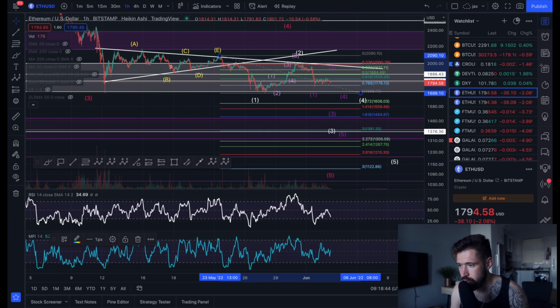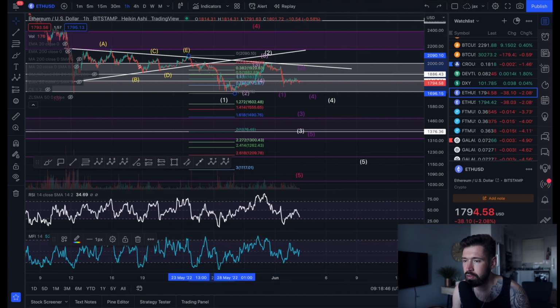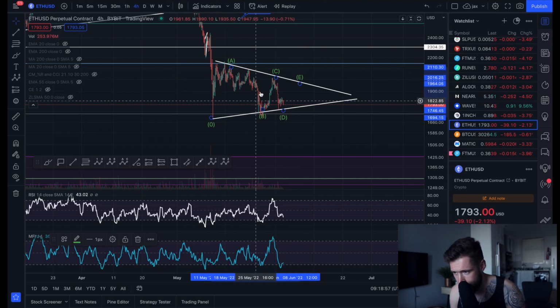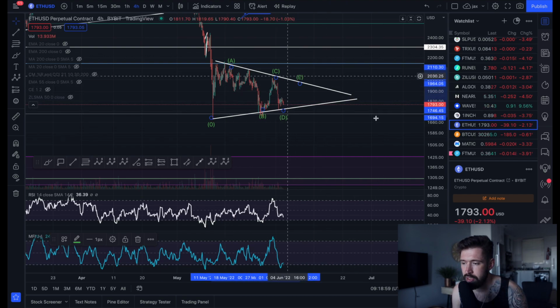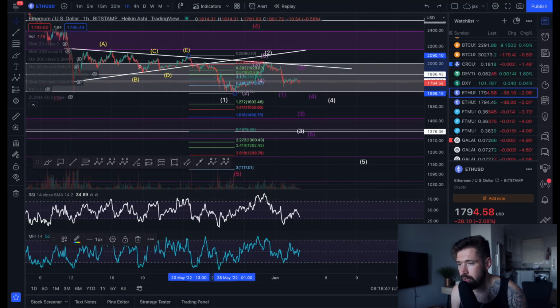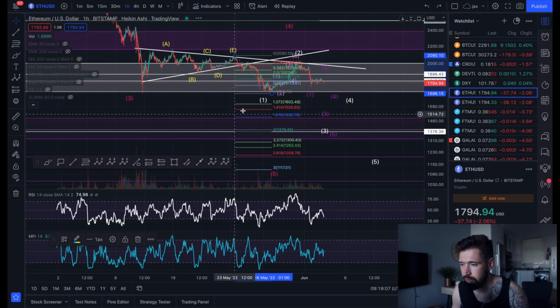Now it's the same thing for ETH. The other scenario is that we're putting in a much larger A, B, C, D, E. If we find support here, we don't break this low and we bounce, it could signify that we're just putting in a larger wave 4 correction before seeing that final wave 5 down to the price targets that we've been covering here on the channel. Same thing for Ethereum.